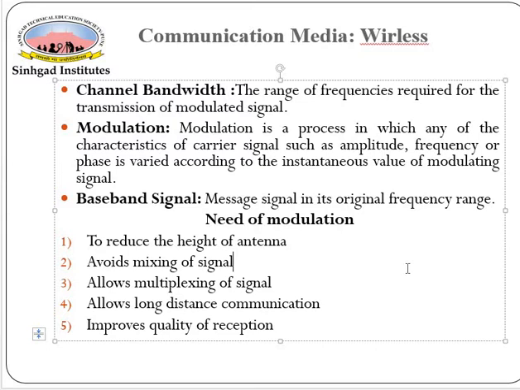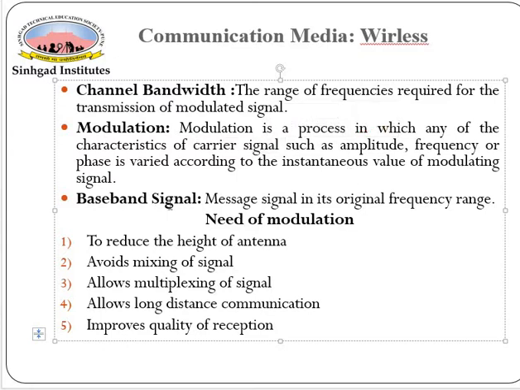The message signal is also known as the modulating signal, and the high frequency signal used to transfer this message is known as the carrier signal. So in modulation, the frequency of the modulating signal is low and the frequency of the carrier signal is high. So this is about modulation.